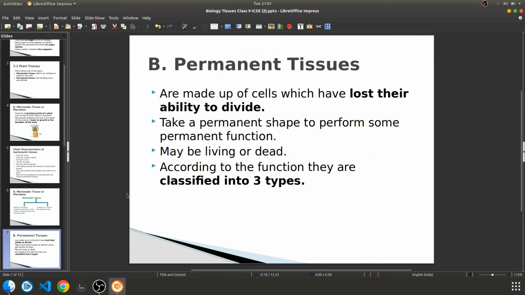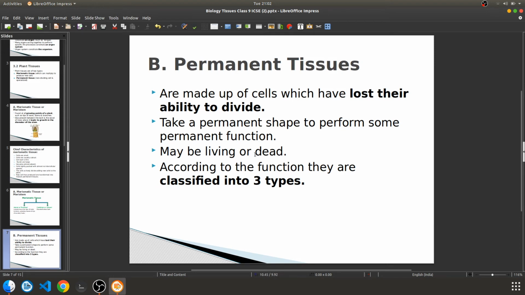So permanent tissues are made up of cells which have lost their ability to divide. Now they cannot divide. I have told you previously, meristematic tissues are the ones which can multiply themselves, isn't it? They are producing new cells, but permanent tissues cannot produce new cells. They have lost their capability to divide, isn't it? So cell division is not occurring here. New cells will not form over here. They take a permanent shape to perform some permanent functions.